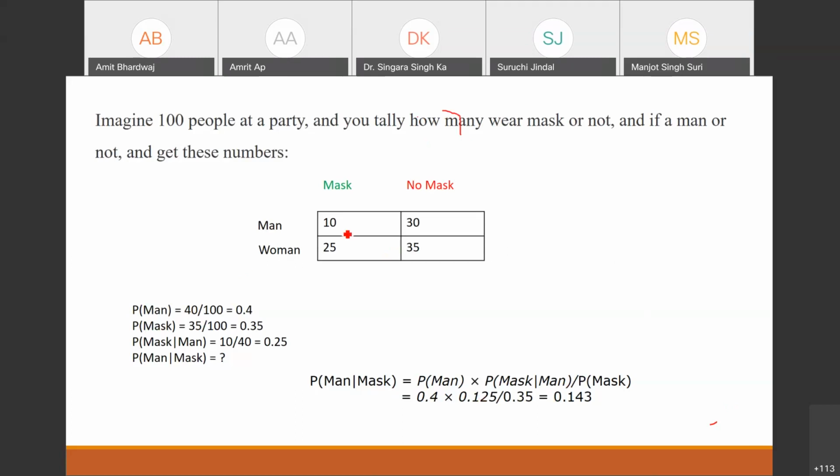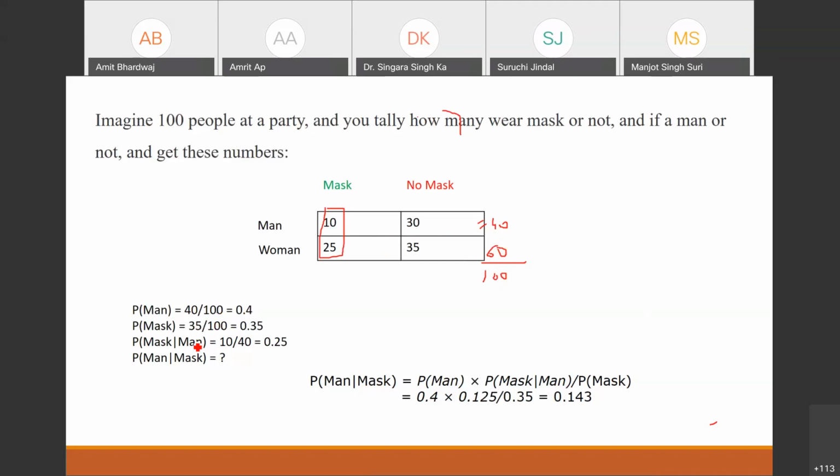The probability of man: how many men do we have? 40 men we have, right? And how many women? 60. There is a majority of women in this party. You can find out this information like this one. So the probability of mask is 35 by 100. The total number is 100, 60 plus 40. Right.